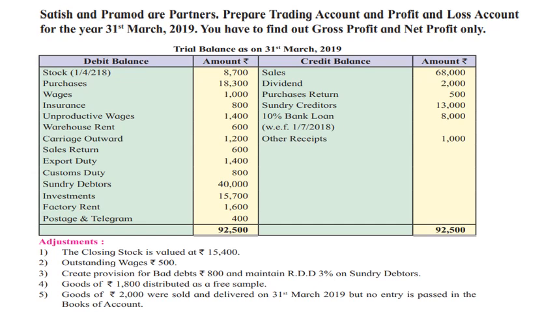Create provision for bad debts rupees 800 and maintain RDD 3% on sundry debtors. Sundry debtors ला marking करायचंय. Goods of rupees 1,800 distributed as free sample. Goods of rupees 2,000 were sold and delivered on 31st March 2019, but no entry is passed in the books